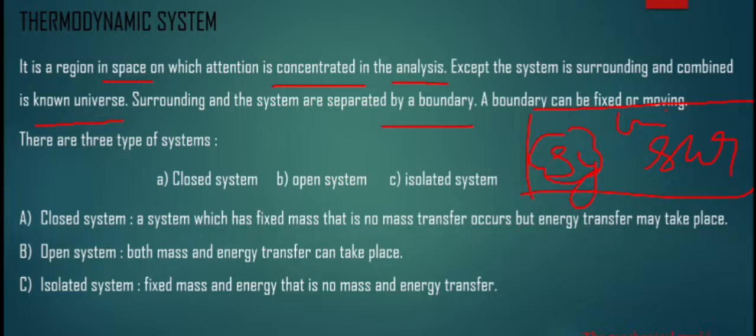There are three types of system. First one is closed system, second one is open system, and third one is isolated system. So first one is closed system. A system which has fixed mass, that is no mass transfer occurs but energy transfer may take place.